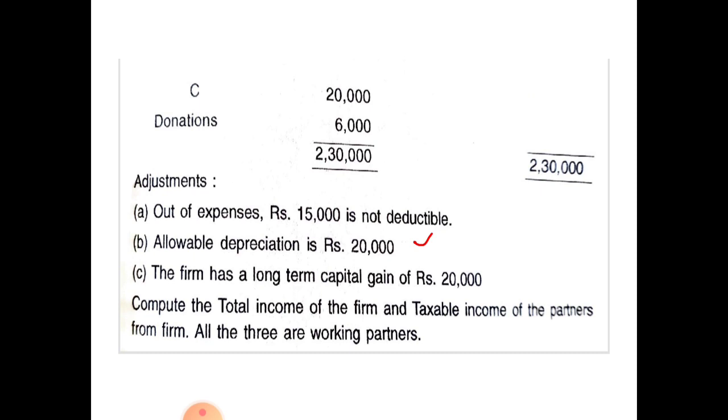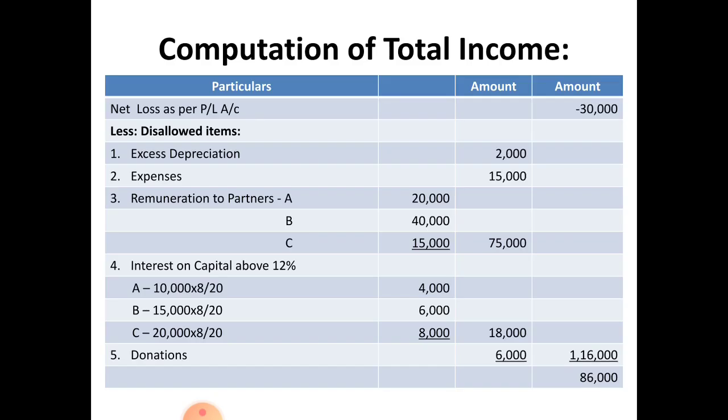All three partners are working partners. That means while calculating business income, you have to consider remuneration to working partners. There you have to consider all three partners' remuneration. Let us solve this problem. See, computation of total income. You have to draw particulars and three amounts column.